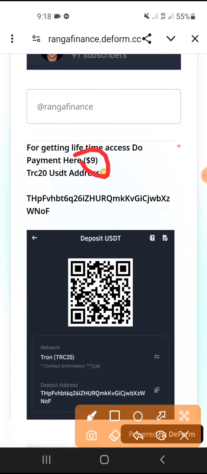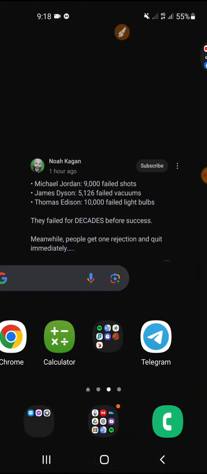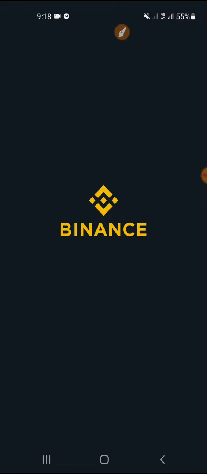So what you need to do is copy this or scan this, and go to where you have your USDT, and select network Tron TRC20. I'm showing you. Let's say your money is in Binance.